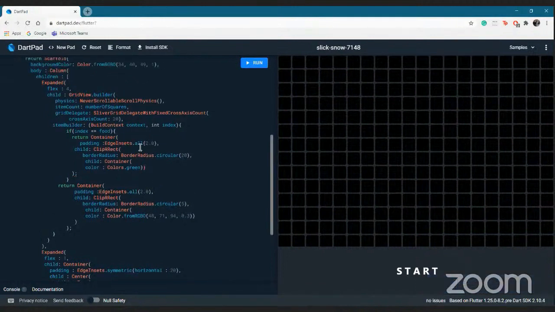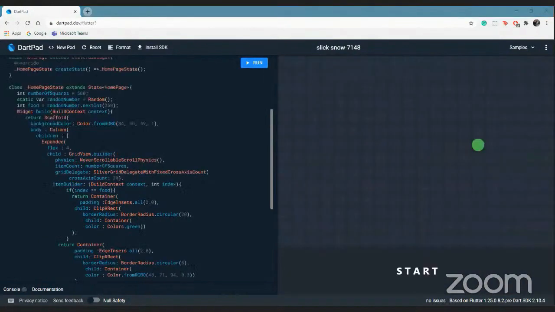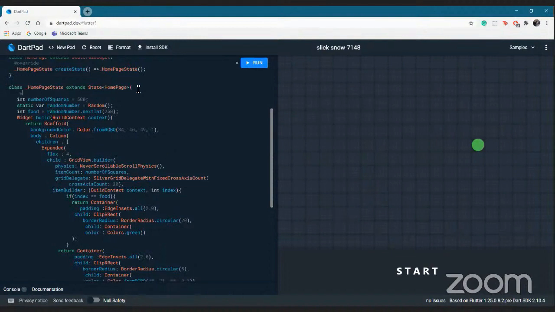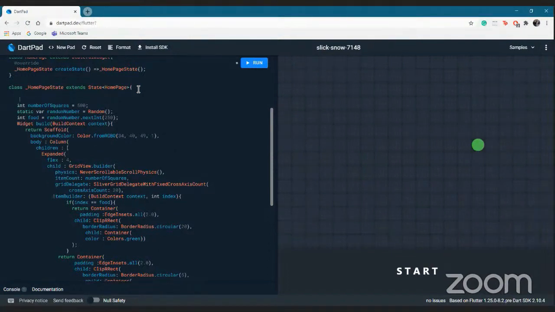Similarly, we have to put it out on snakes. I want the snakes to be white. So considering that each axis for this grid has 20 squares, what I can do is declare a position for snakes, where my snake positions will be indexes which are apart from each other by 20.